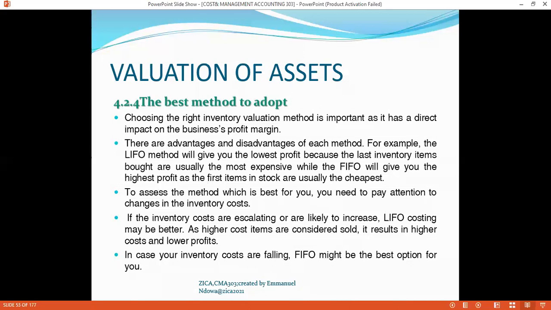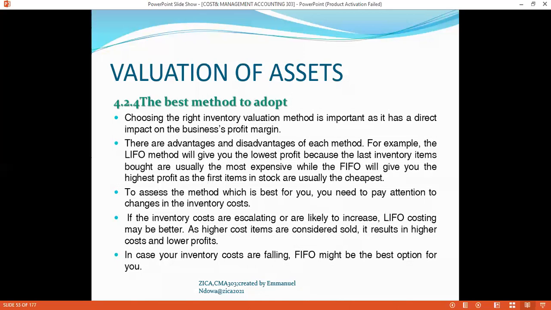So you can actually see you need to look at the scenarios to decide which method to choose, given the scenario which you are experiencing. It is up to you, the cost and management accountant, to ascertain the situation in your workplace and look at how the business is experiencing fluctuations in the marketplace.